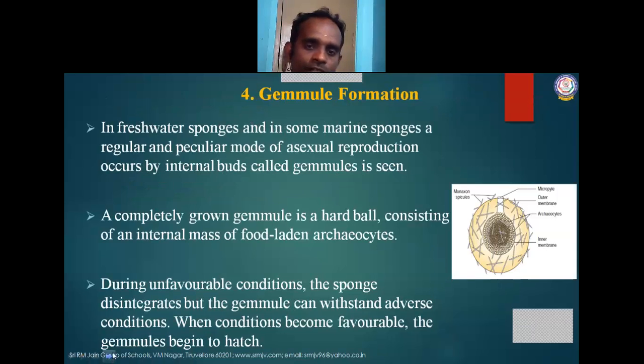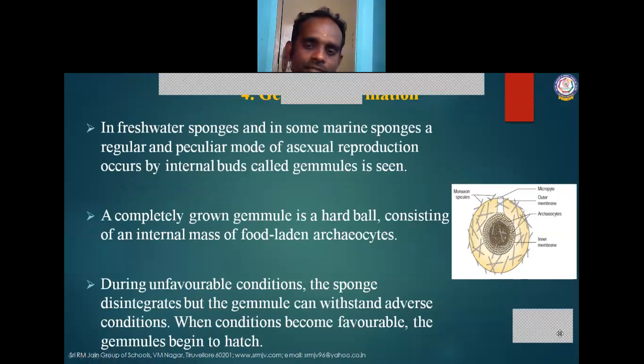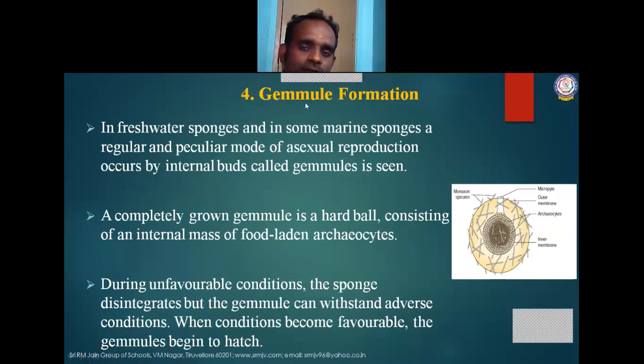The fourth mode of asexual reproduction in organisms is gemule formation. In freshwater sponges and in some marine sponges, a regular and peculiar mode of asexual reproduction occurs by internal buds called gemules. A completely grown gemule is a hard ball consisting of an internal mass of food-laden archaeocytes.